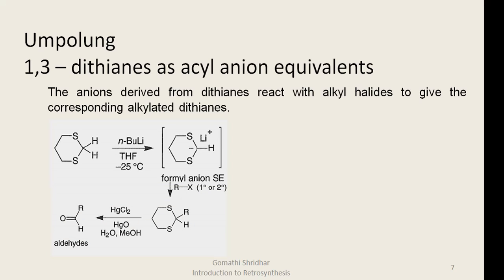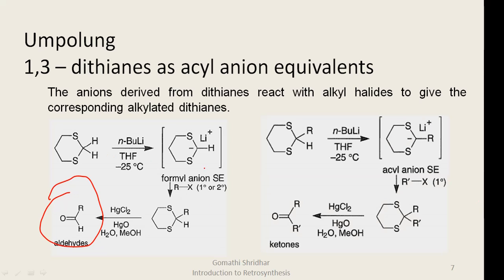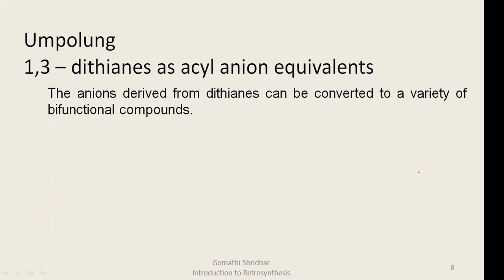Thus, in a series of reactions, formaldehyde can be converted to an alkyl aldehyde by first converting it into a 1,3-dithiane, treating with a base to form a formyl anion equivalent, reacting with an alkyl halide, followed by regenerating the carbonyl group. Similarly, an aldehyde can be converted to the ketone. These carbanions on treatment with other reagents can form many bifunctional compounds as follows.